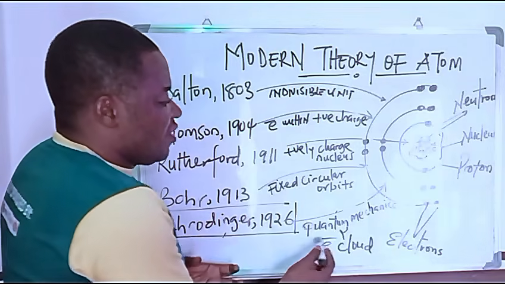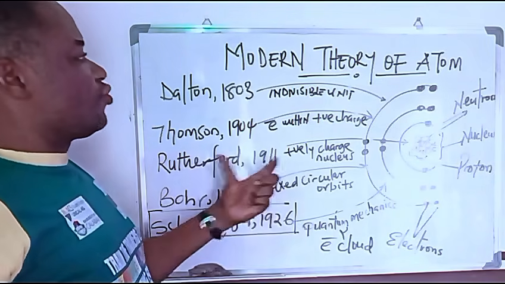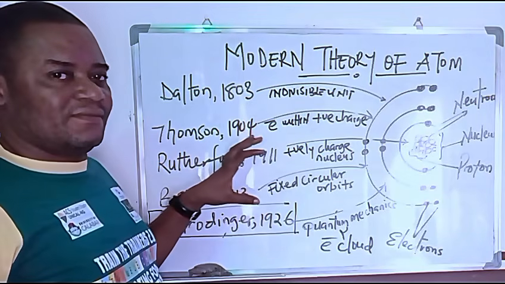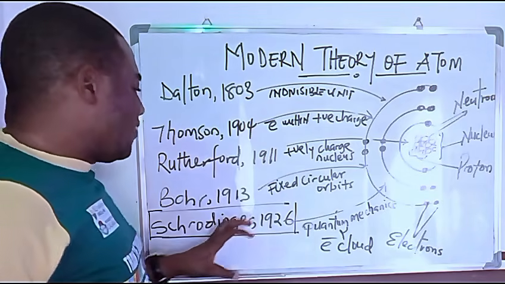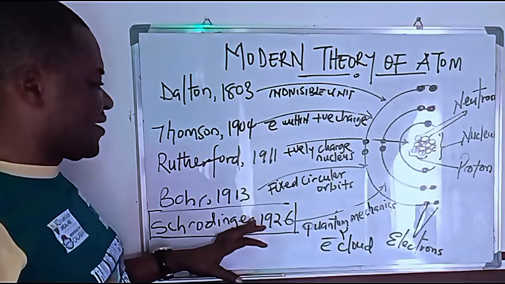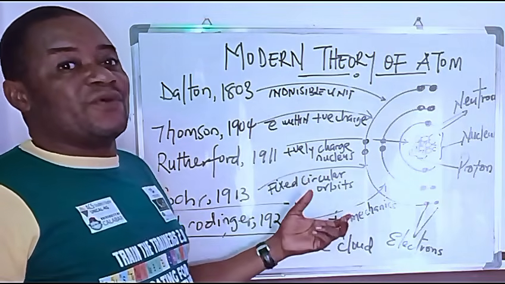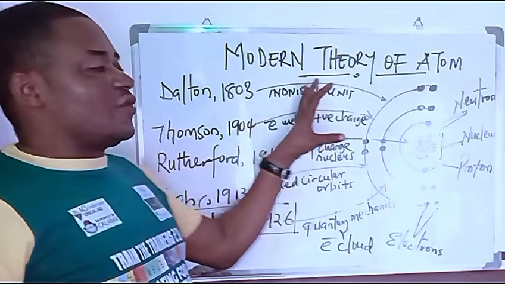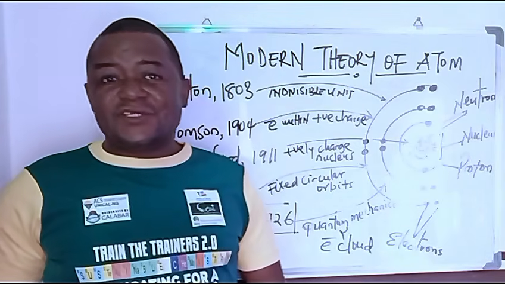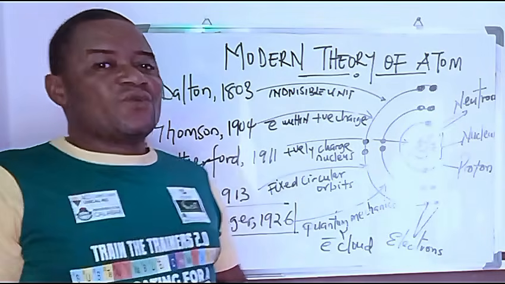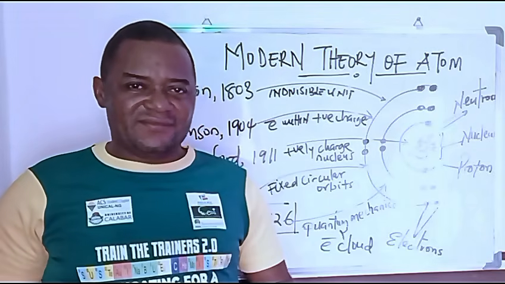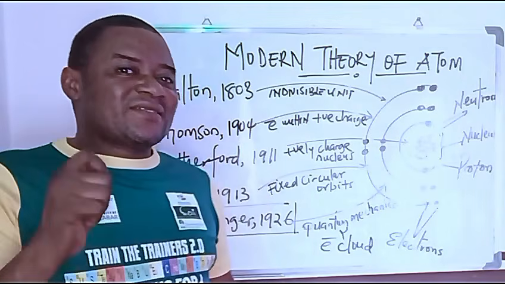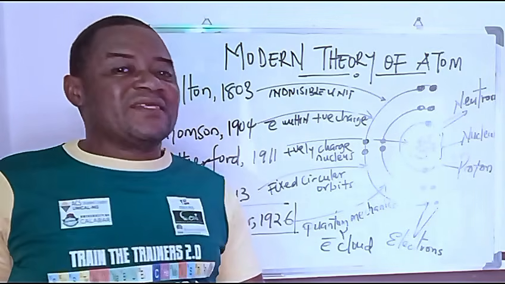Every one of his discussions under quantum mechanics takes us to the correction of one or two things in the earlier theories of the atom. Now, how was Edwin Schrödinger, using quantum mechanics, able to discuss the atom that today we are describing as the modern theory of an atom? Schrödinger believed so much in one thing, which is called the wave function. Wave function is a strong mathematical tool that is used in statistical mechanics or in quantum mechanics to solve problems.